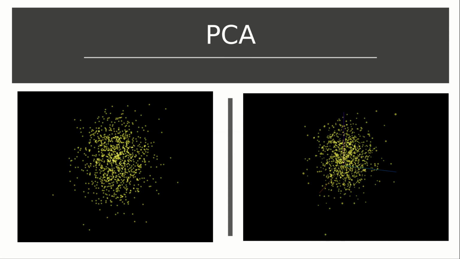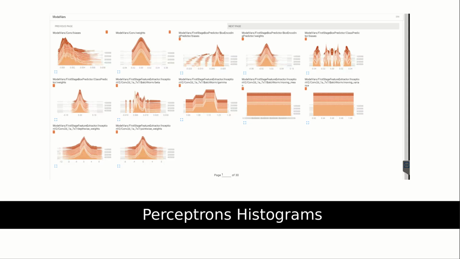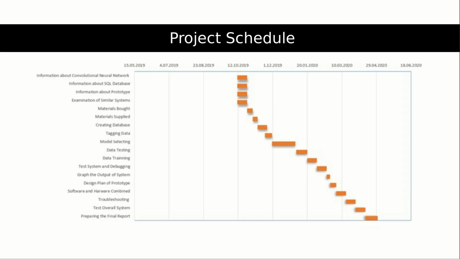We visualized in 2D and 3D using the PCA algorithm, and the visuals are like this. Using KNN, we can do whatever we want via TensorBoard or through scripts we write. Using TensorBoard, distance calculation, classification, and 2D and 3D visualization can be done. And there are our perceptron weights. We have 30 pages of distributions and histograms. These are only first layer graphs.